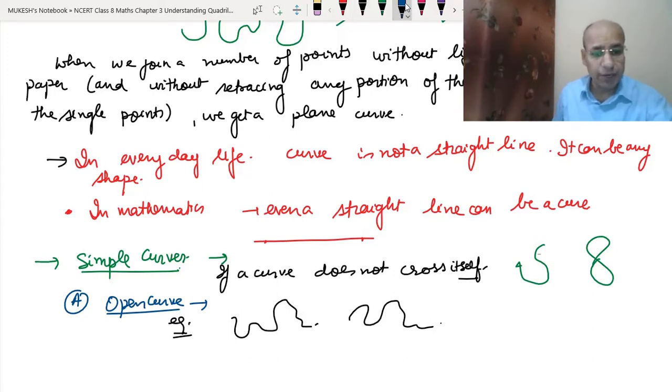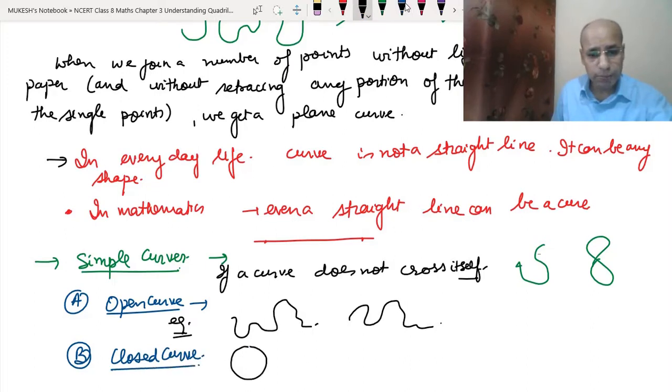The second, we have a closed curve. See, the closed curve means which is closed, like this is the example of a closed curve, so it is closed. Okay, like this is the example of a closed curve, like this is another example of a closed curve. So these are the simple and closed curves.